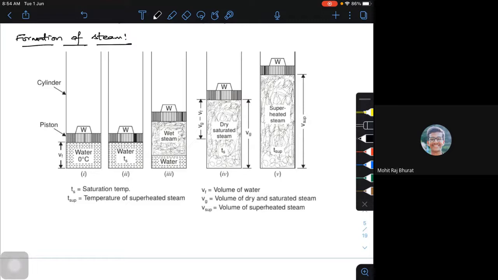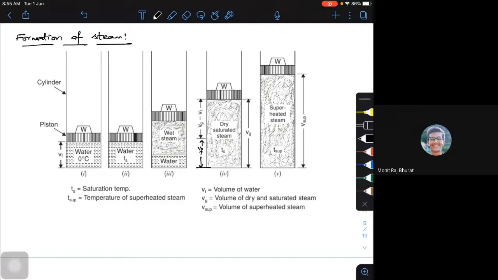Now it is completely, see what is happening here. Now the volume I'm going to get, it has become dry saturated steam. Now if you look at it, this is my volume of the liquid. Look at this volume of the liquid earlier. Now, what is the volume of the steam? Complete dry saturated steam is Vg.